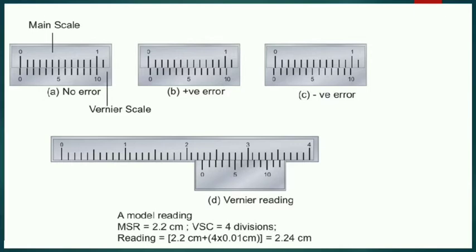A model reading. MSR is equal to 2.2 cm. VSC is equal to 4 divisions. Reading is equal to 2.2 cm plus 4 into 0.01 cm. That is equal to 2.24 cm. That 0.01 cm is least count.